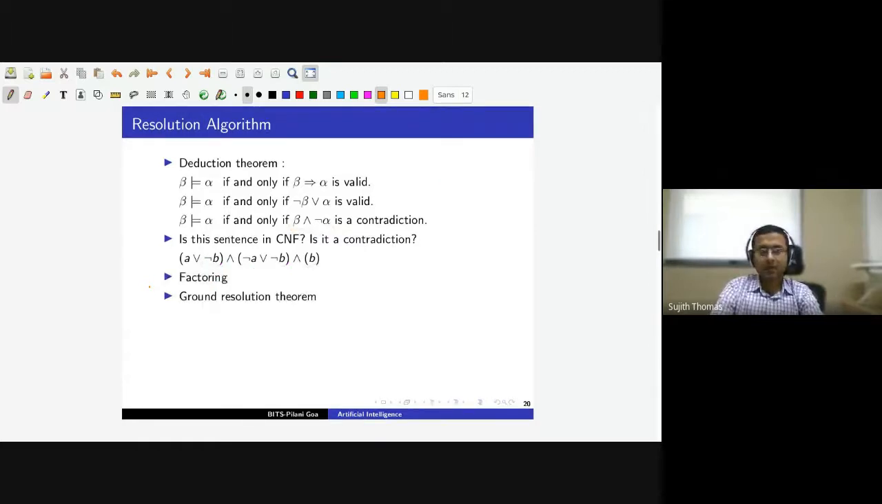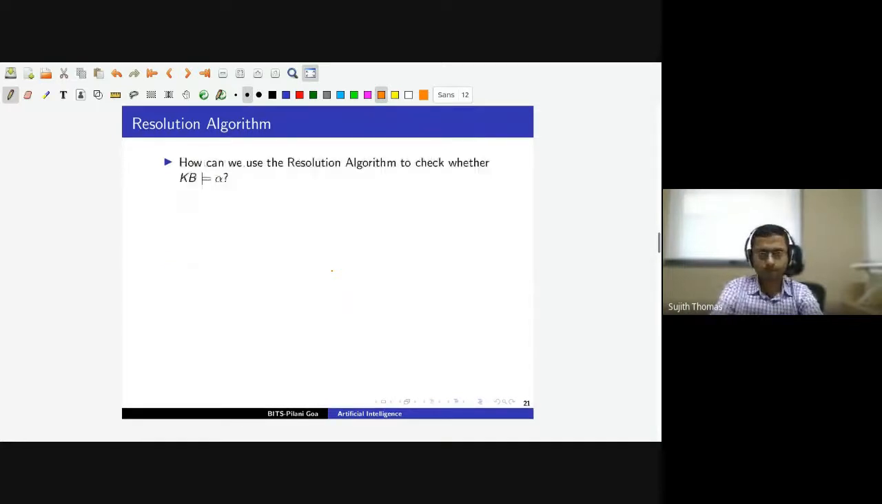Next, let us see how we can use this idea to come up with an inference algorithm. We want our algorithm to check whether the knowledge base entails alpha, some sentence alpha. This is what we want to check. So instead of checking whether the knowledge base entails alpha, we are going to check whether a sentence which corresponds to the knowledge base and not alpha is a contradiction.